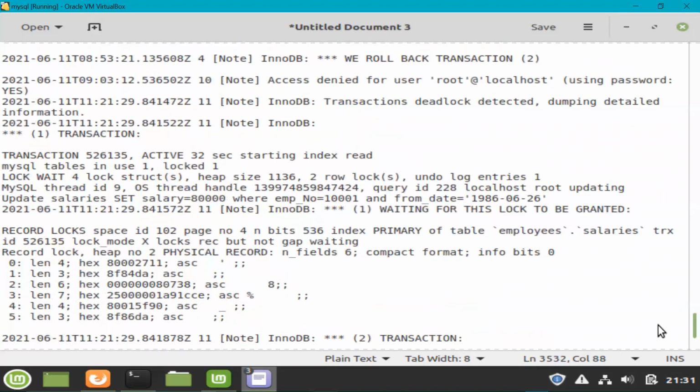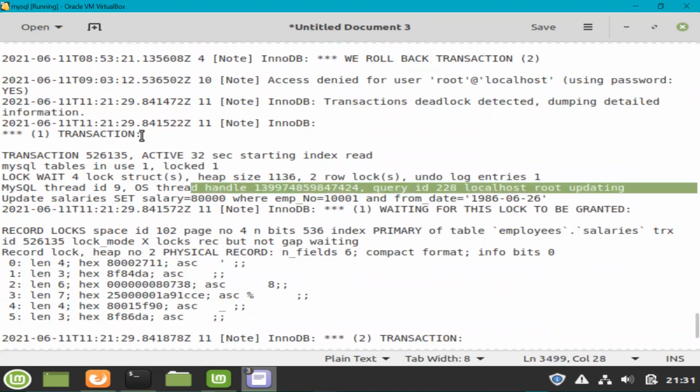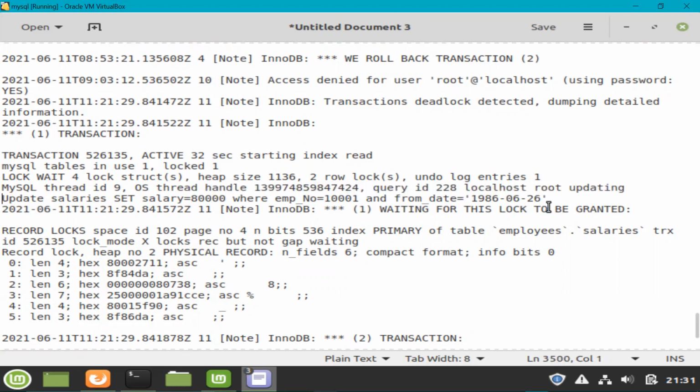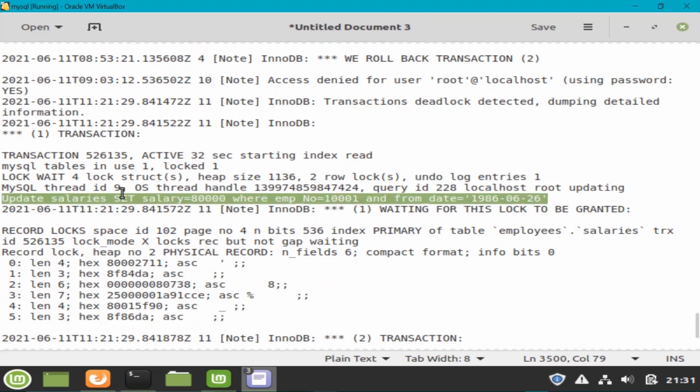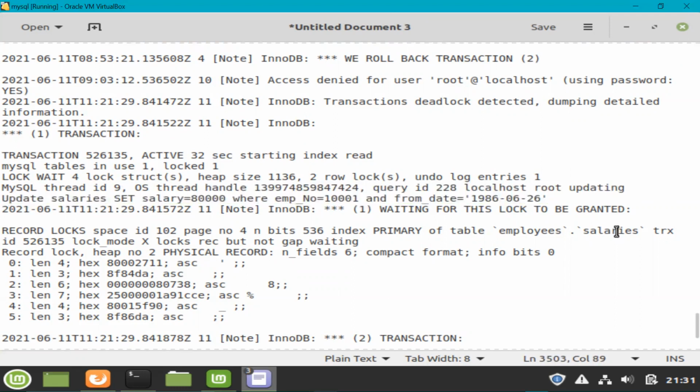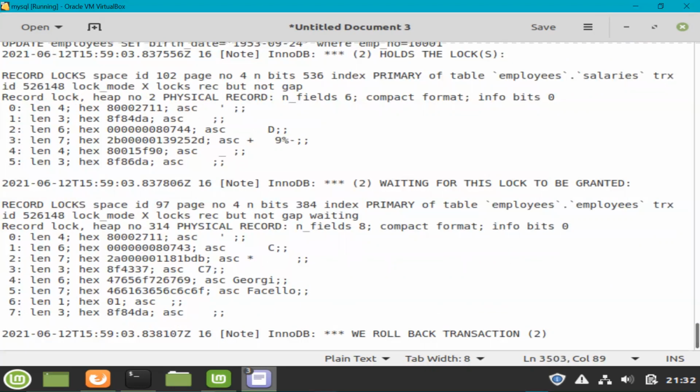But if you go a little up, you can see the information about the deadlock winner under transaction 1, which is the update command here, and here also you can find the thread ID, and you can also see those details of the deadlock as well. So this is how you can find the deadlock in the mysqld log. But first you have to enable deadlock logging, and once you have enabled it, all the deadlocks will be printed inside the mysqld.log file, and you can always review the deadlock information from there.